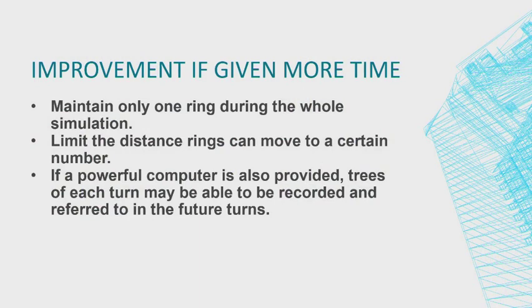If there is more time, strategies like reducing the number of rings or limiting the distance rings can move may be able to reduce the scale of the game and improve the performance. If a more powerful computer is also provided, trees can all be recorded and used in future turns. This may also be able to improve the player's performance.